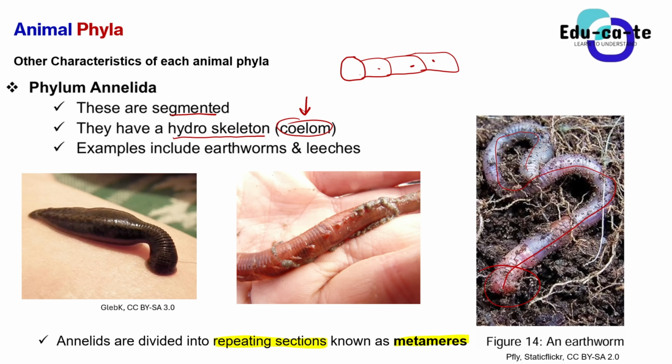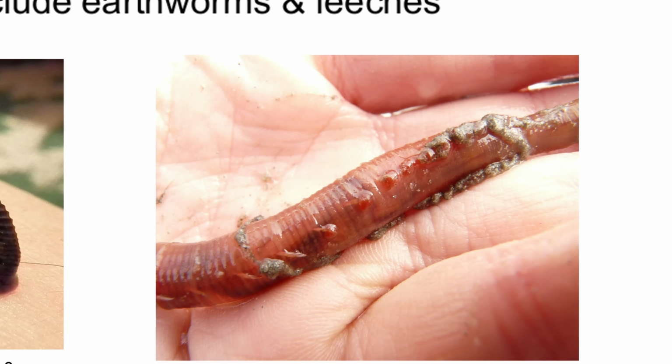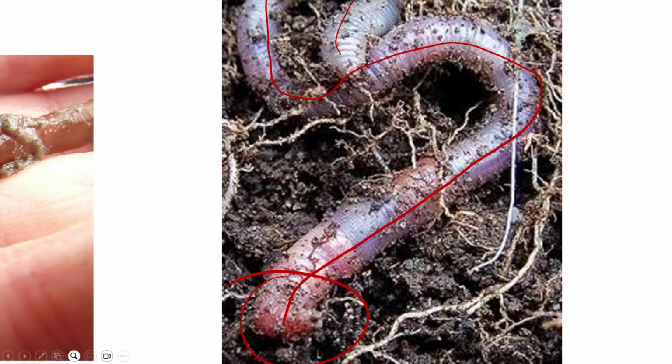So basically, when you are looking at any animal under the phylum Annelida, you can see that it has got these small lines here. These lines are the small sections because their body is cut or divided into small sections. We say that it is segmented. These small sections are known as what? As metameres.